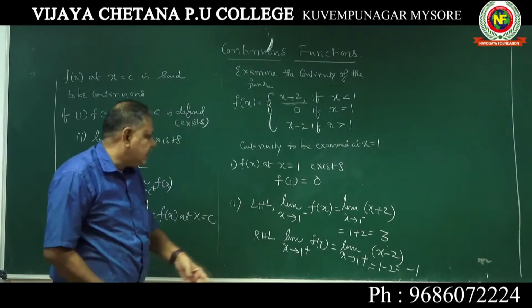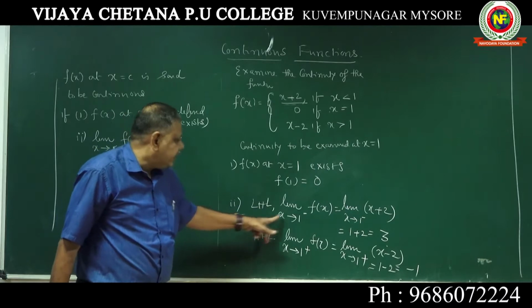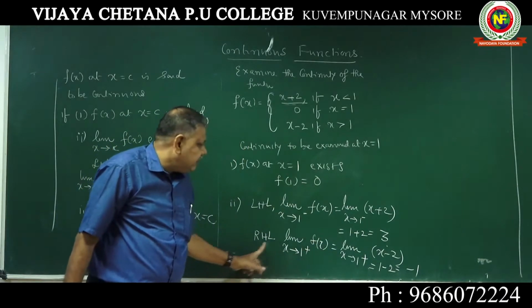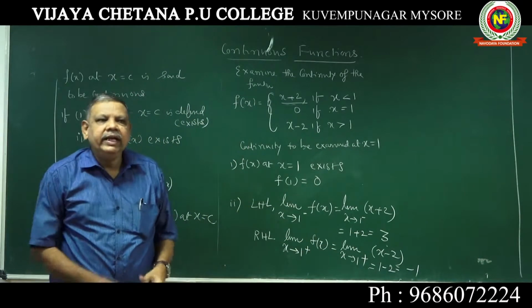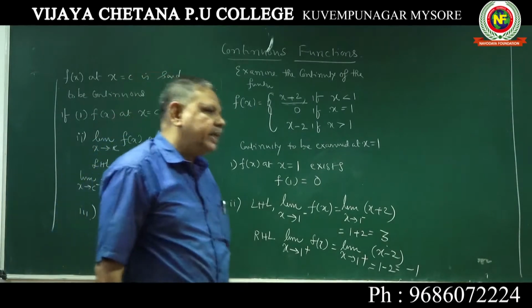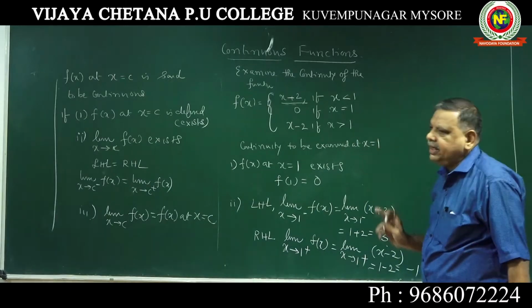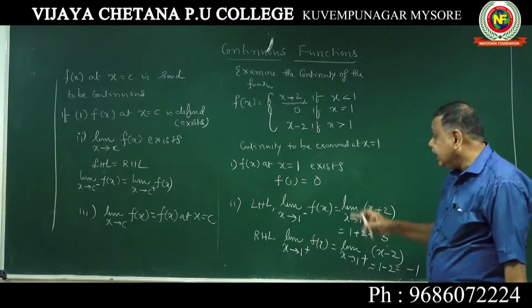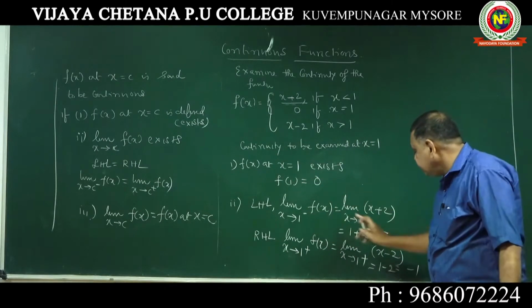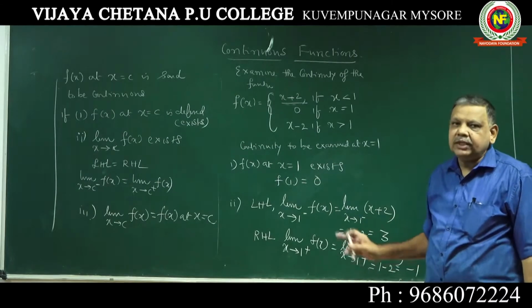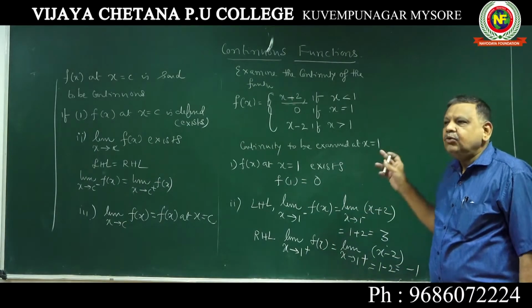Left hand limit is 3, right hand limit is minus 1. When left hand limit is not equal to right hand limit, the limit as x tends to 1 of f of x does not exist. That's all. For the limit to exist, these two must be the same. So now you can say that the limit won't exist.